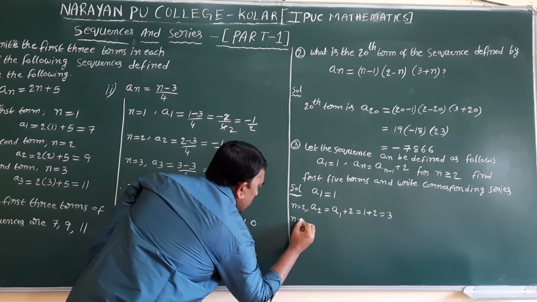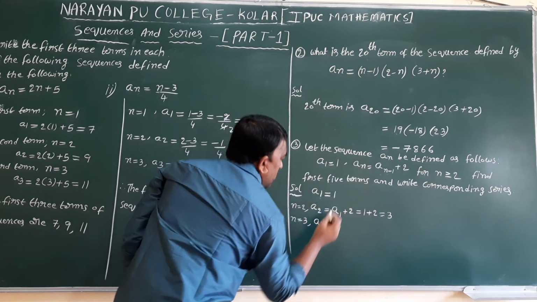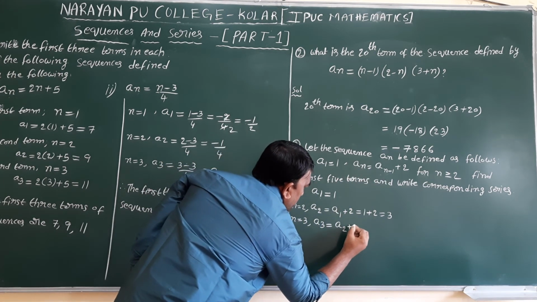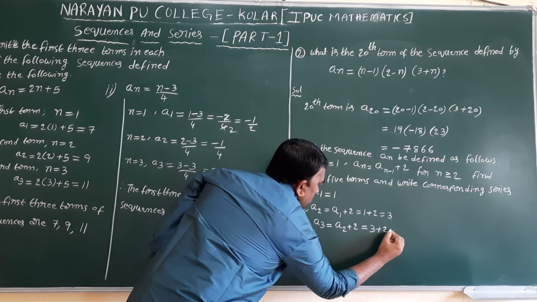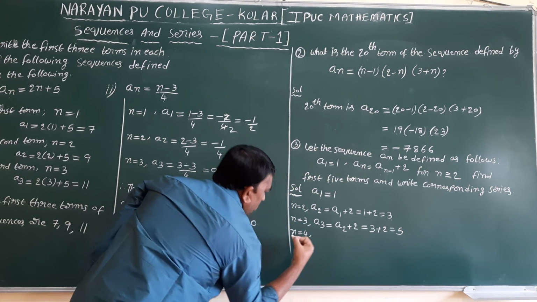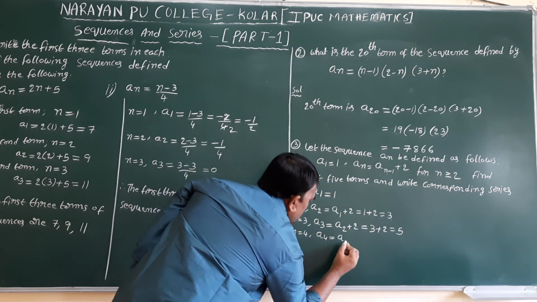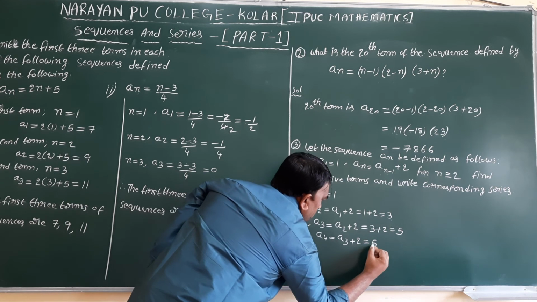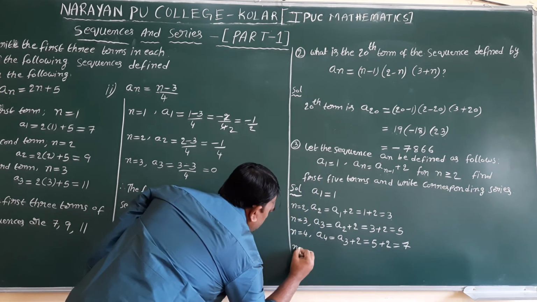Next, n value 3: a3. Substitute in the n: a(3 minus 1) is a2 plus 2. The a2 value we already got is 3. 3 plus 2 is 5. Next, n value 4: a4 is a(4 minus 1), which is a3 plus 2. The a3 value we already got is 5. 5 plus 2 is 7. Next, n value 5.